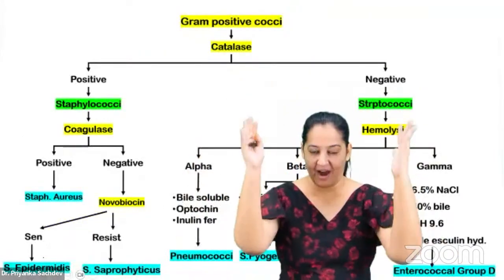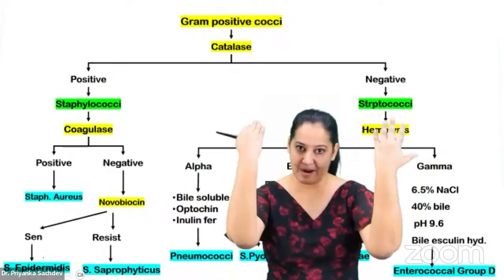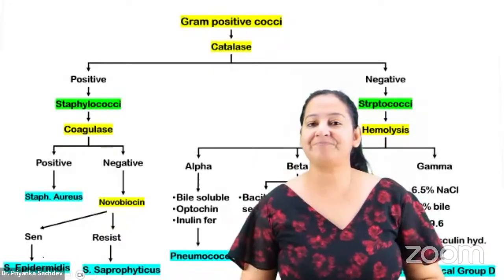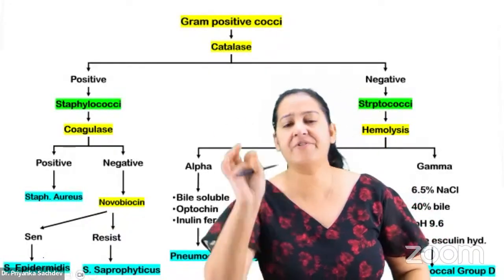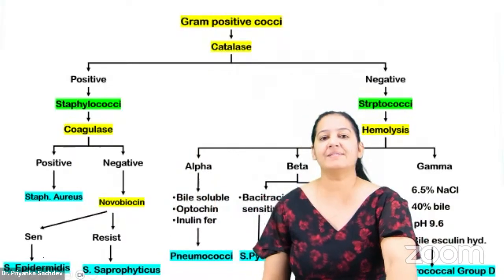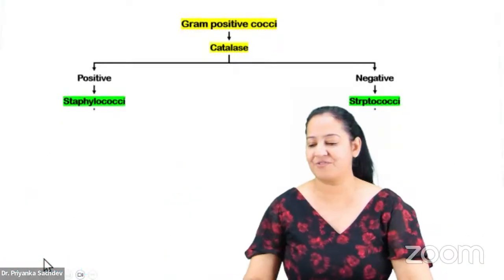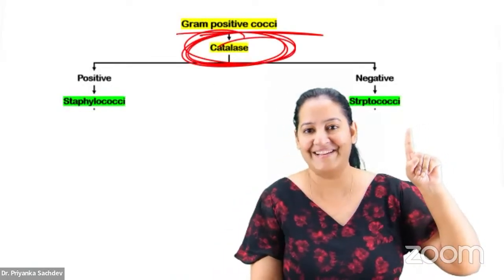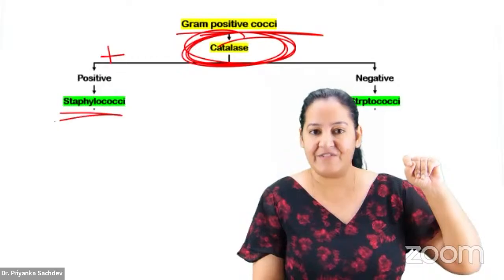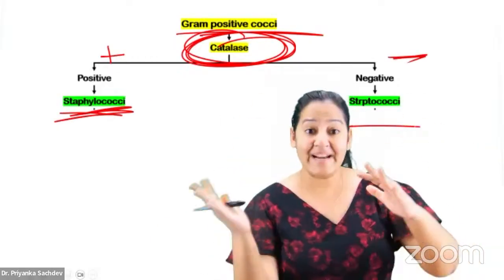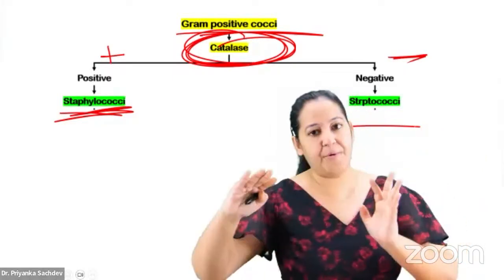Everyone here, we are revising the master chart. Everyone come back. Please listen, everyone. So we have completed two bacteria here: gram-positive cocci, Staph and Strep. Let me tell you the approach now. The first test I will apply for gram-positive cocci is catalase. Catalase positive is Staphylococcus. Catalase negative is Streptococcus. Start from the beginning. Staphylococcus I will take on this page, Streptococcus on the next page.